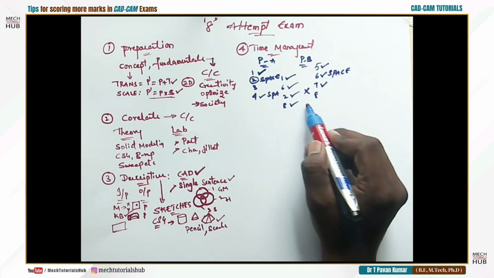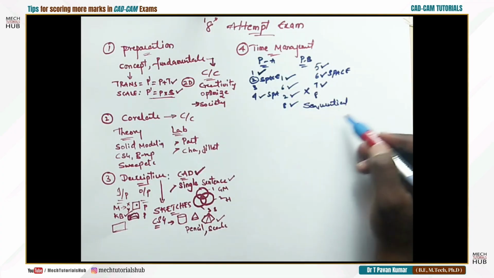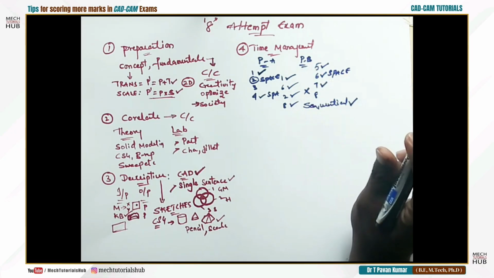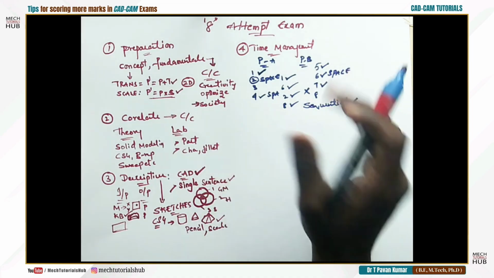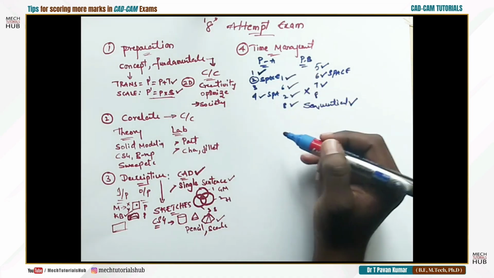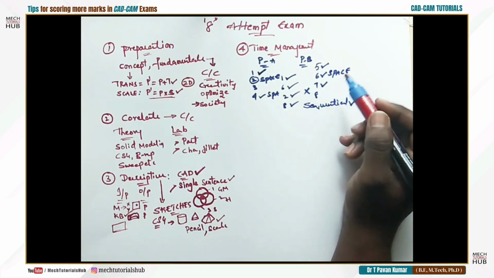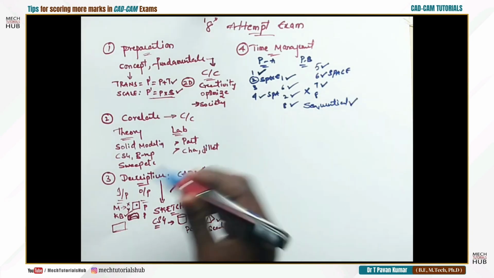You should not mix the sequential order. With this missing of sequential order, you may lose your marks because the evaluator can't see all the things. He'll try to go in a sequential order. But if you pick your answers in a random way, that may affect your marks.